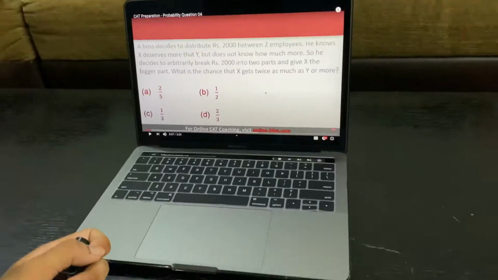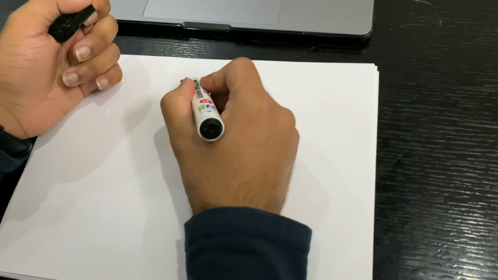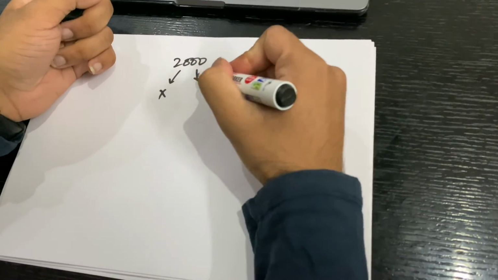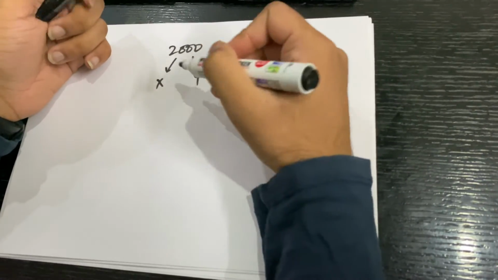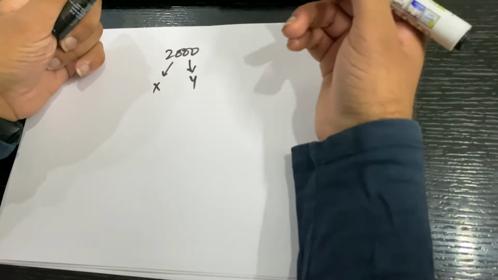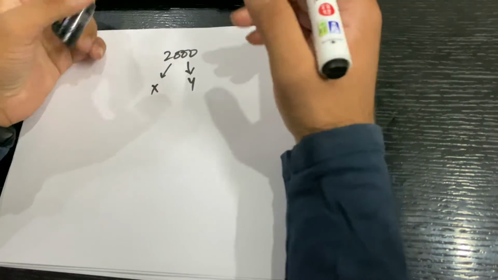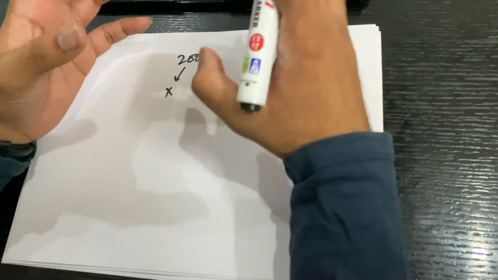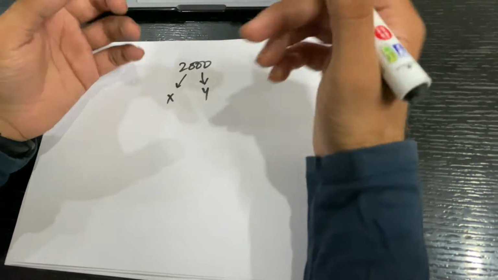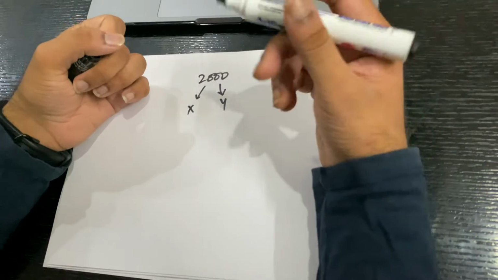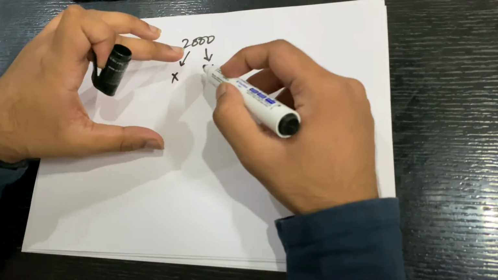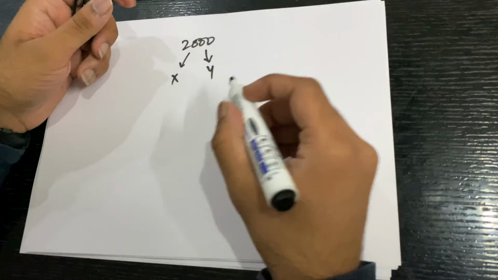So here's the thing. The boss has rupees 2000 and he wants to distribute this between X and Y. He thinks X deserves more money than Y, but he does not know how much more. So he says I'll arbitrarily break 2000 rupees into two parts, and I'll give the bigger part to X. We have to find the probability that X will end up with twice as much money as Y.